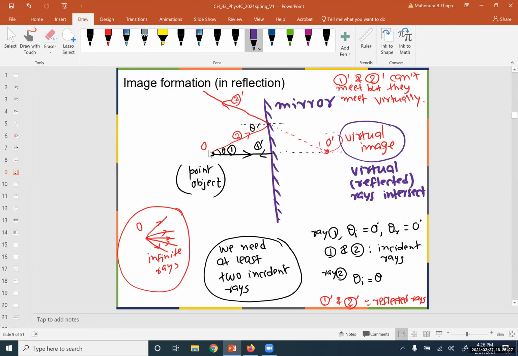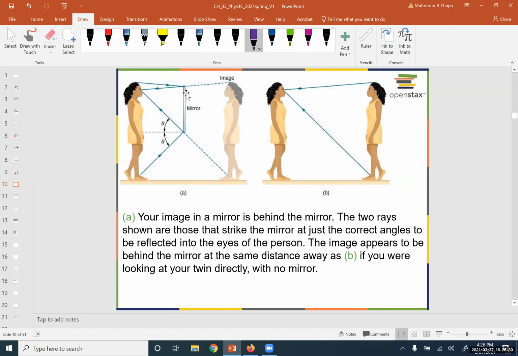Next, I want to show you the minimum size of the mirror so that we can see the full image. For example, if the person's height from here to here is 2 meters, then the mirror size must be 1 meter to see the full image.